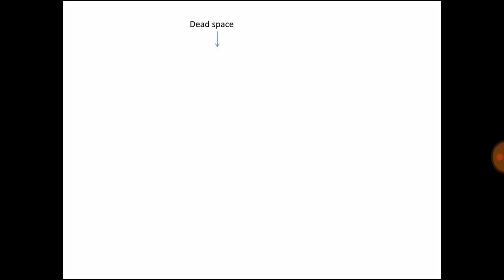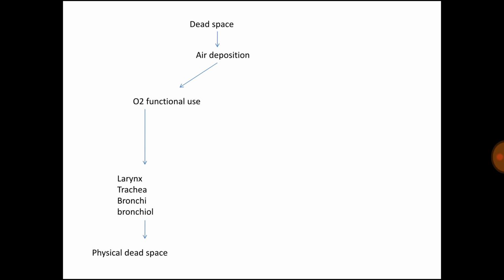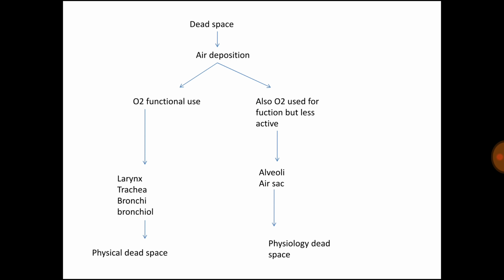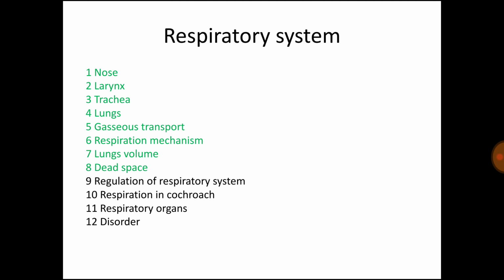Now there is dead space, where there are organs in which air is deposited. If the organ does not functionally use O2, such as the larynx, trachea, bronchi, and bronchioles, it is known as the physical dead space. If air deposition occurs in an organ which uses O2 but is less active, such as the alveoli and air sacs, it is known as the physiological dead space. And next is the regulation of the respiratory system.